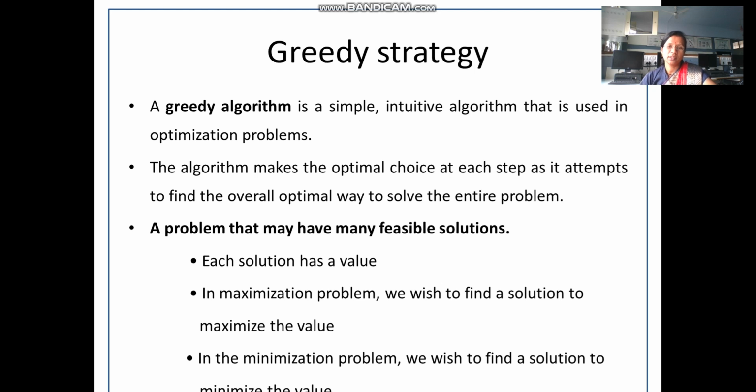Now when we are using the greedy strategy, it focuses moreover on optimization. It focuses on an optimized solution. Now what is an optimized solution? Let me tell you one example for this. Again consider the same problem. From source S we need to reach the destination D. Now there are multiple possibilities of how you can reach from source to destination.